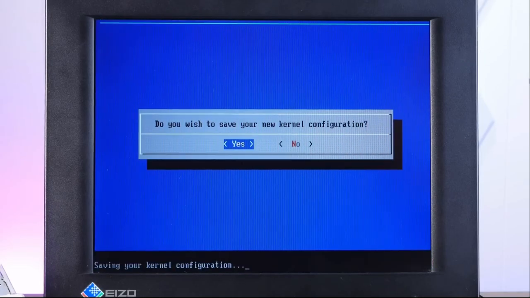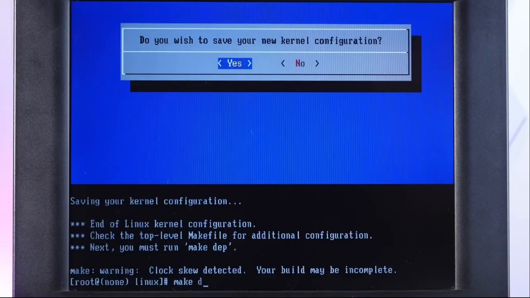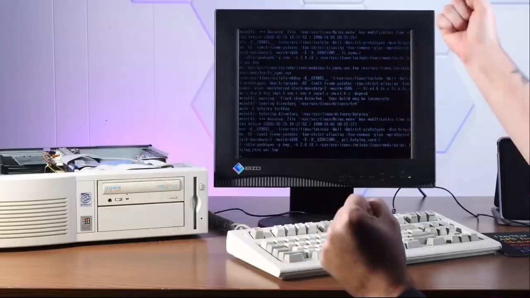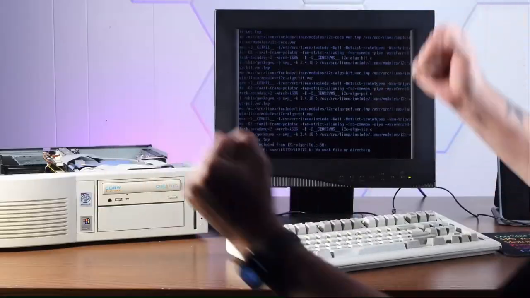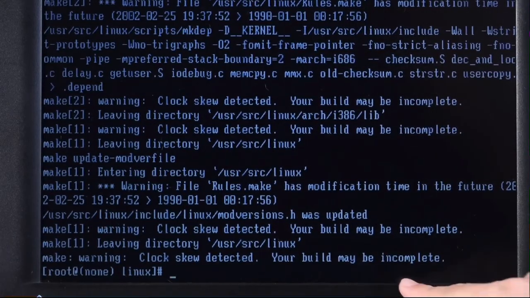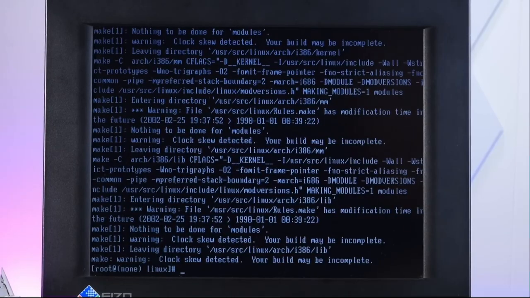All right. Now let's build this kernel, so make dep, and look at it compile. Compile in the kernel, what is my life? Clock skew detected, your build may be incomplete. That's probably fine. All right, we are almost there.